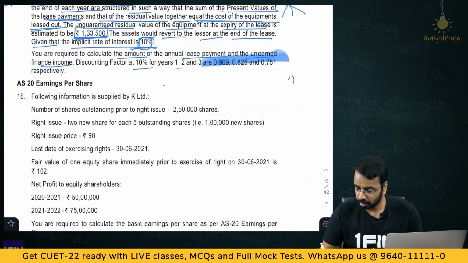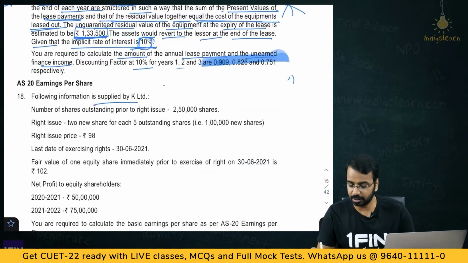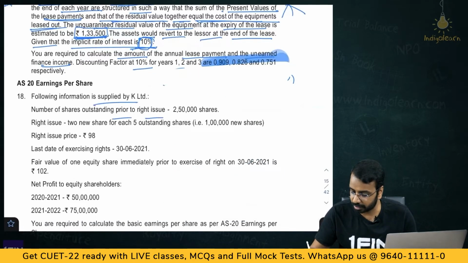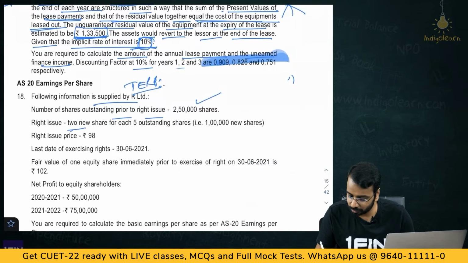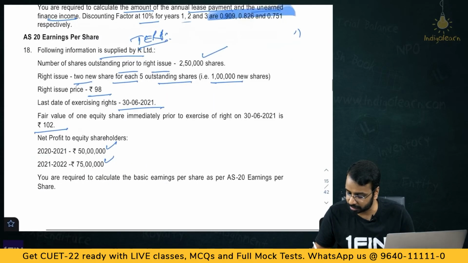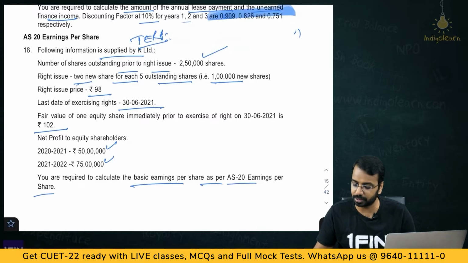Now, moving on. Following information is supplied by K Limited. Number of shares outstanding prior to rights issue 2,50,000. So, the moment you issue this, you have to calculate theoretical ex rights price. Rights, 2 new shares for each 5 outstanding shares, 1 lakh new shares. Rights issue price 98. Last date, 30th June. Fair value immediately before exercising 102, net profits 50 lakhs and 75 lakhs. You are required to calculate basic earnings per share as per AS 20 Earnings Per Share.